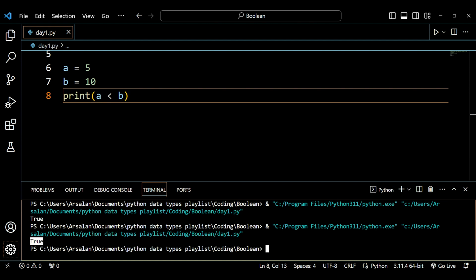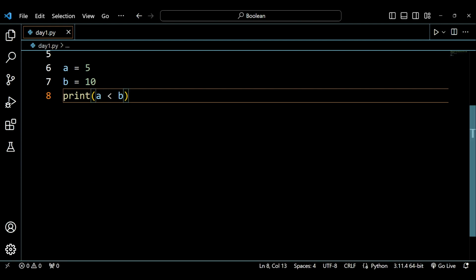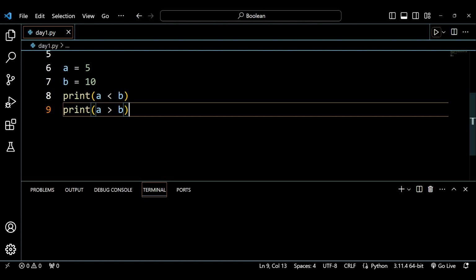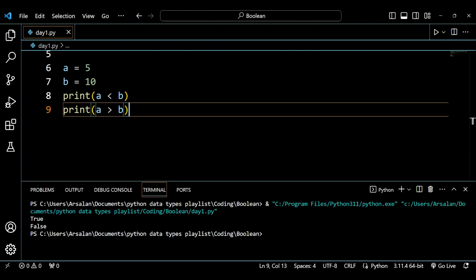Now we already know it manually, and we will be writing a is greater than b, which will be returning the false value, because a is not greater than b. So we have returned true or false.